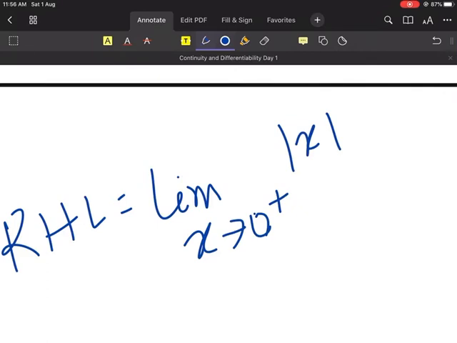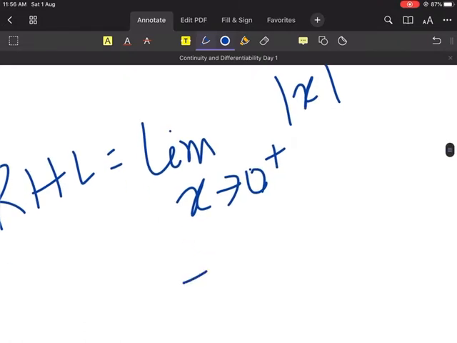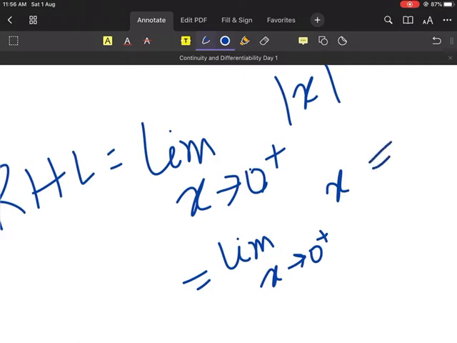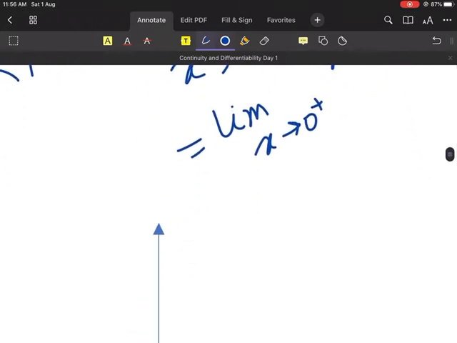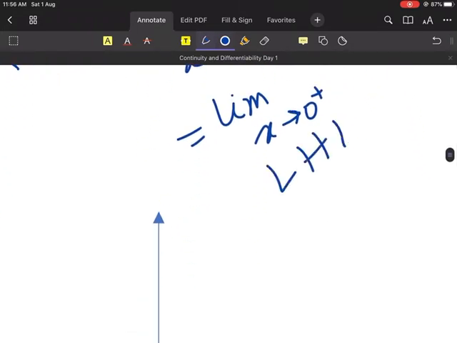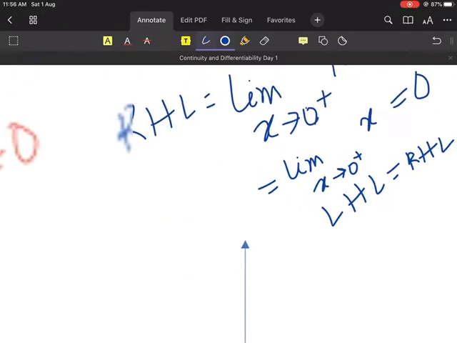The function is f(x) is mod x. Now 0 plus means greater than 0. And for greater than 0, mod x is equal to what? Guys, tell me. When x is greater than 0, mod x is equal to x. Yes or no? Mod x equal to x. Now put 0. Tell me what you get. 0. Can I say LHL is equal to RHL?